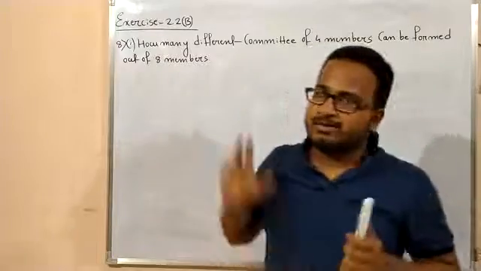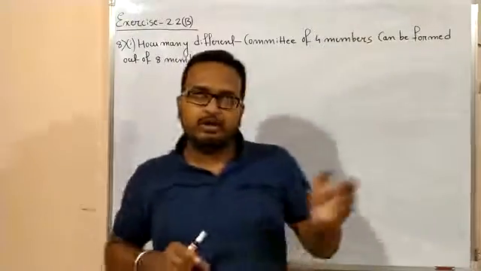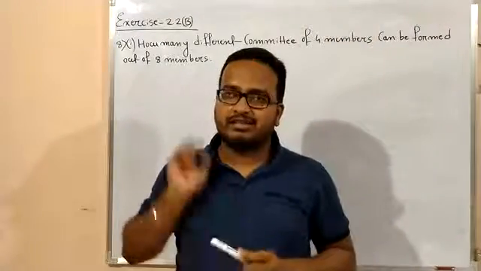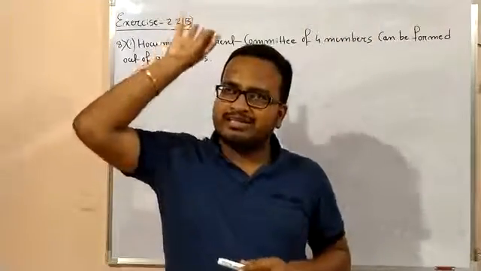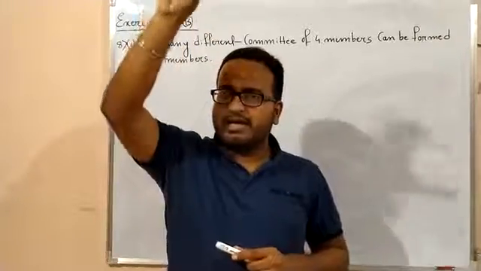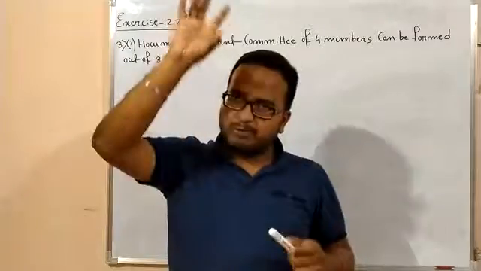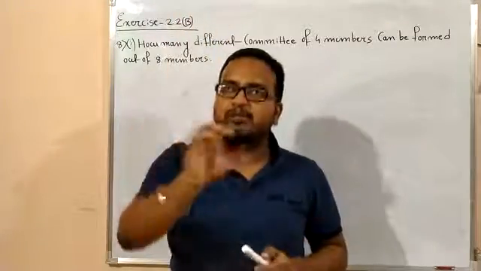Okay? So it's a problem of selection, isn't it? Because arrangement is not required in this case, right? You can select any persons from this, any 4 persons from the given 8 members, right? That means it's a problem of selection. That means it's a problem of combination.